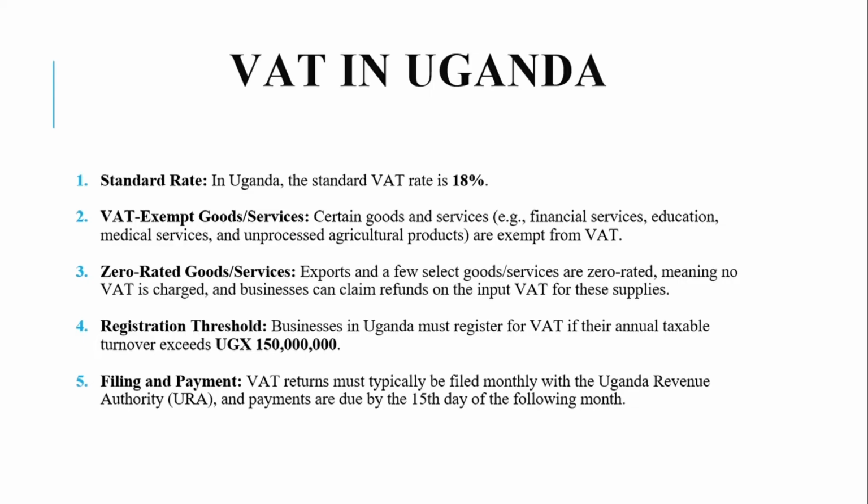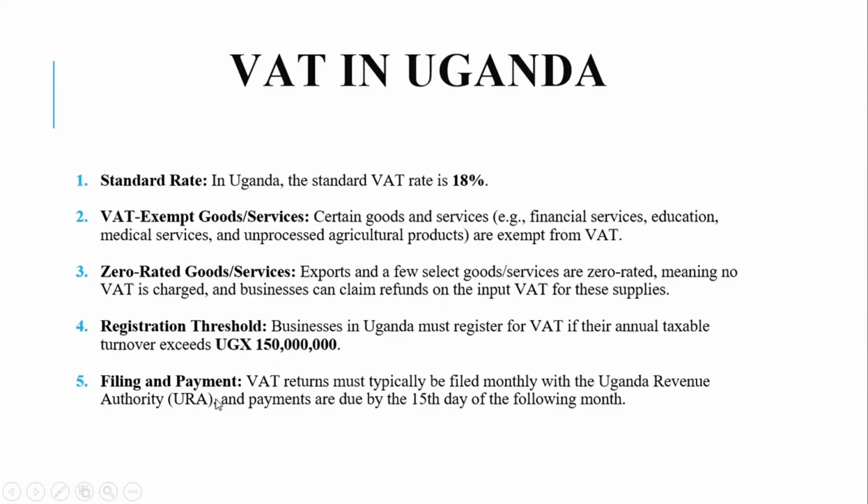So a company that earns below 150 million is not supposed to register for VAT. If a trader selling clothes makes UGX 120 million a year, then they are not supposed to register for VAT.